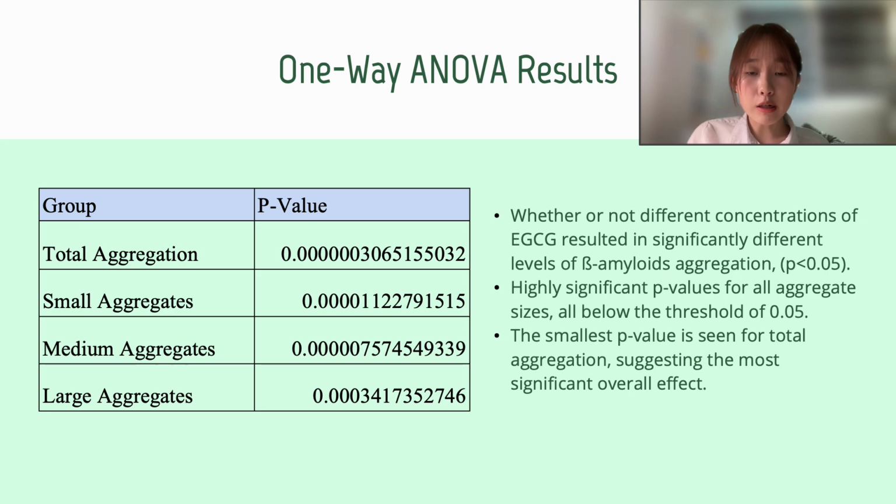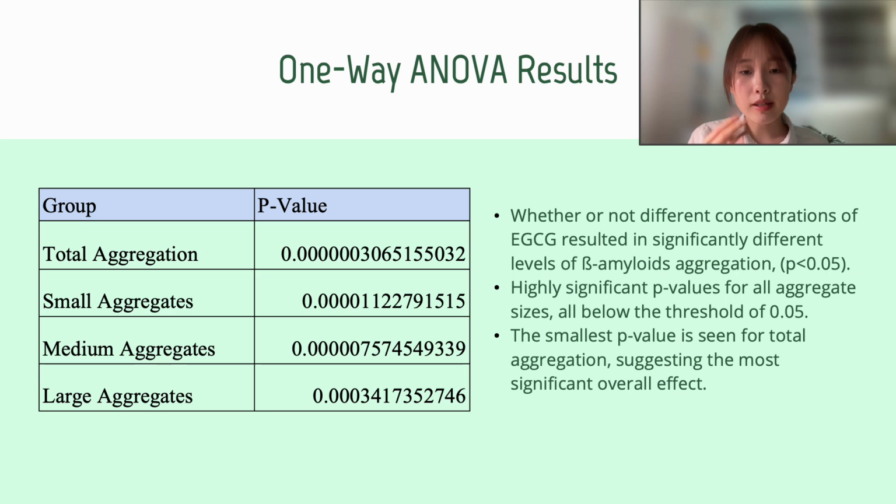One-way ANOVA is used to determine whether there are significant differences between the means of independent groups. In this experiment, it was used to assess whether different concentrations of EGCG resulted in significantly different levels of beta amyloid aggregation. A low p-value, that is, under 0.05, would indicate that EGCG has a measurable impact on aggregation, while a high p-value would indicate the difference is more attributable to random chance. Therefore, a low p-value accepts the alternative hypothesis, while a high p-value would accept the null hypothesis.